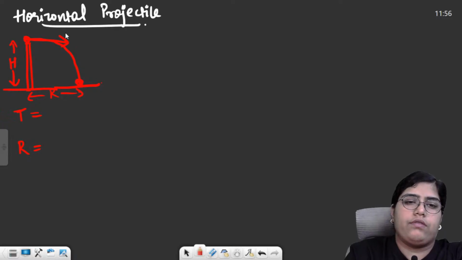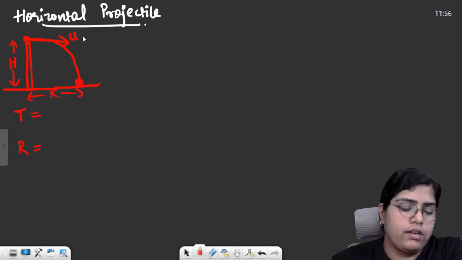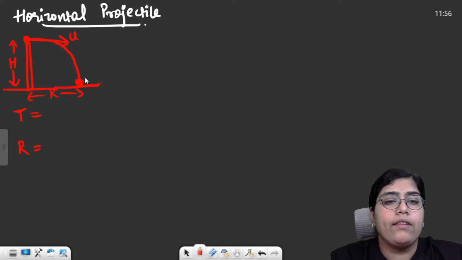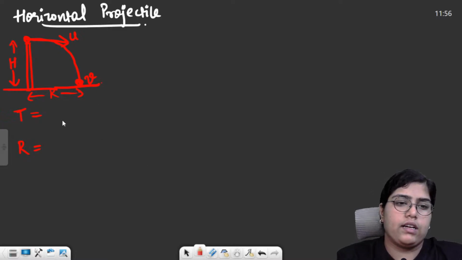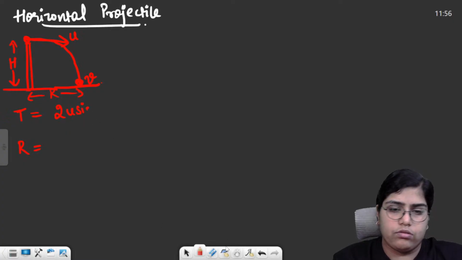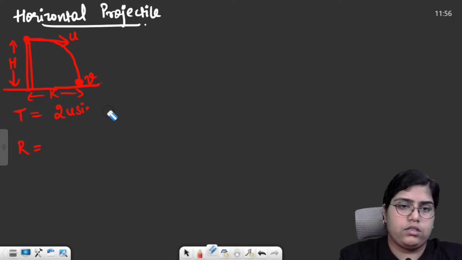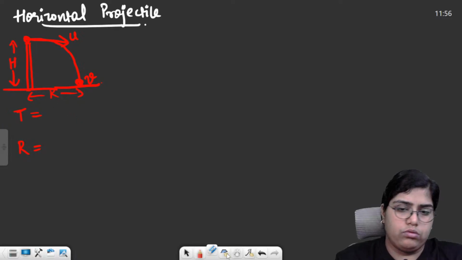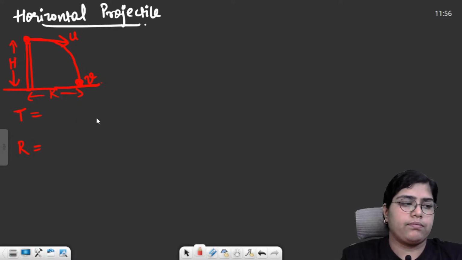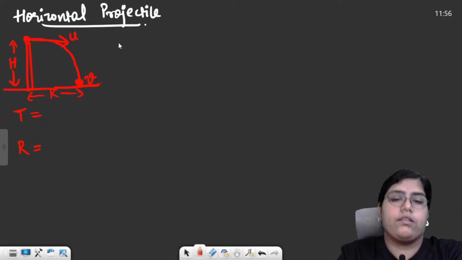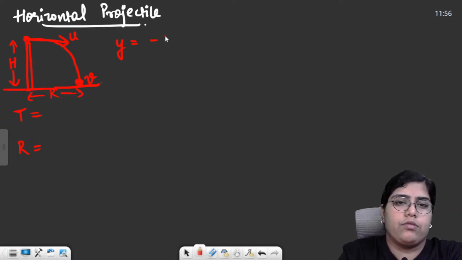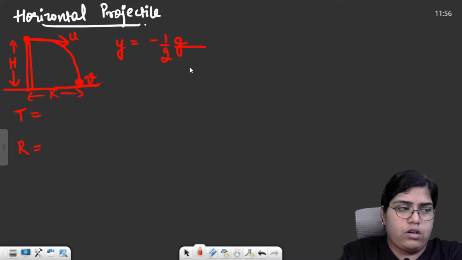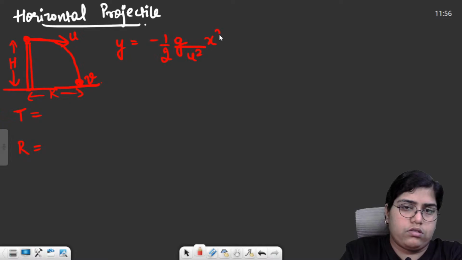and the velocity. So you are throwing it horizontally with the initial velocity u, and the velocity with which it will hit the ground. So time of flight comes out to be 2u sine theta, sorry, not 2u sine theta by g. This comes out to be 2u by g. Or I would like to first write the equation of trajectory. Trajectory becomes y is equal to minus half g upon u square x square.